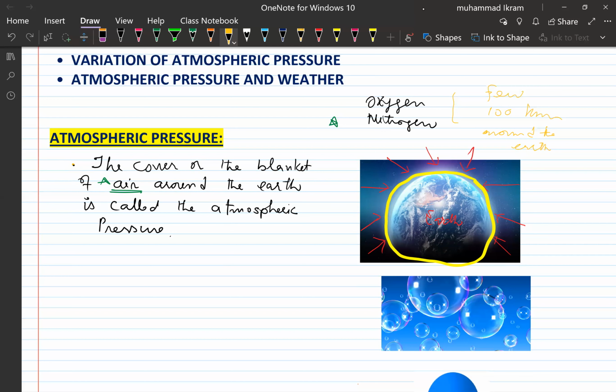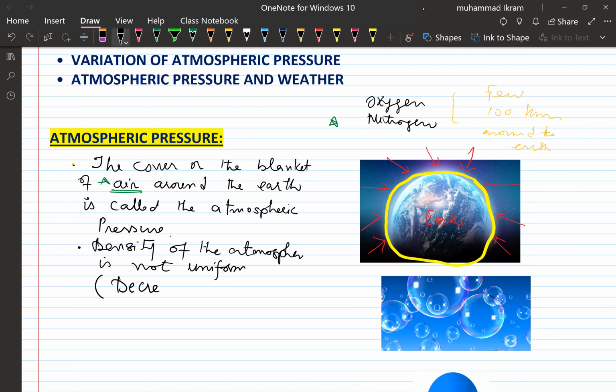Okay, remember, the density of the atmosphere is not uniform, and it decreases with altitude.